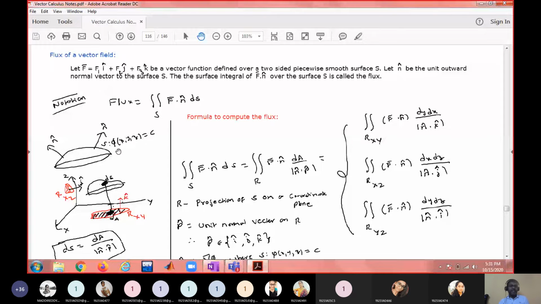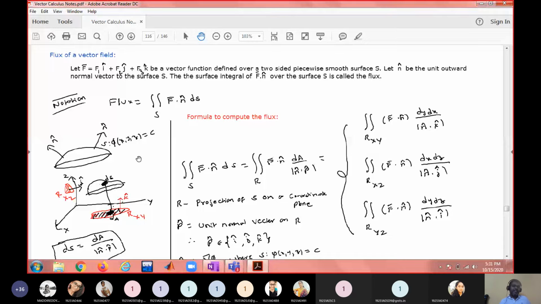A general surface is denoted like this, as a relation between x, y, z, which is phi of x, y, z equal to c. What is this surface actually called? In the last class I said, an equation of this form, phi of x, y, z equal to c, is called a family of surfaces. I gave a particular name to that.